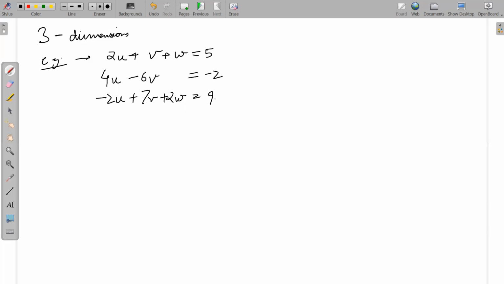Again, using a similar method that we previously did, we can also write these equations in column form. I'll give you 2 seconds to do that. Why don't you write this in column form now?